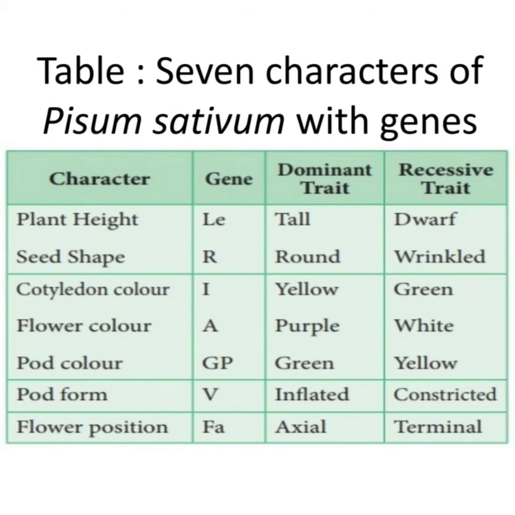In pod color, the gene is capital G and capital P. The dominant trait is green and the recessive trait is yellow. In the form of the pod, the gene is capital V, the dominant trait is inflated and the recessive trait is constricted. In the flower position, the gene is capital F and small a, the dominant trait is axial and the recessive trait is terminal.